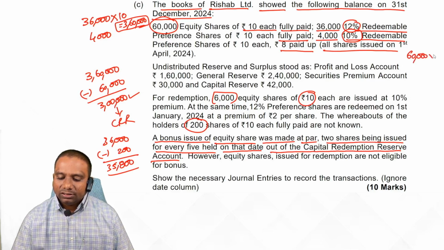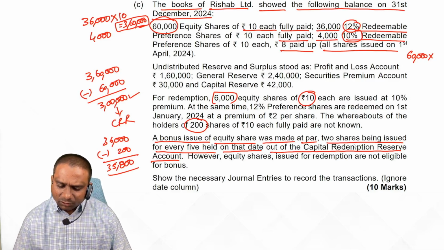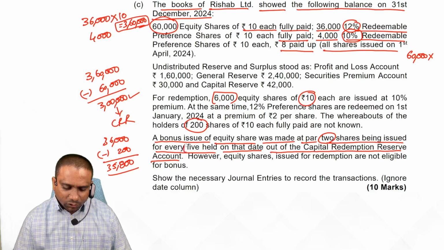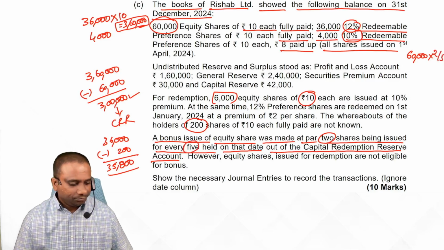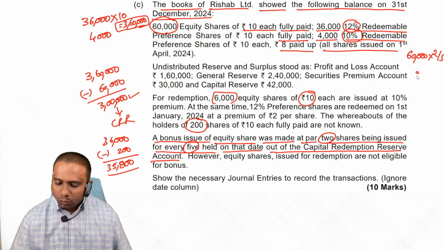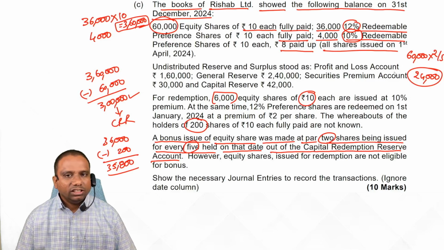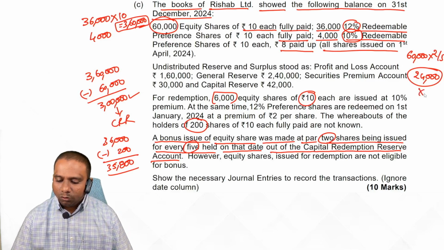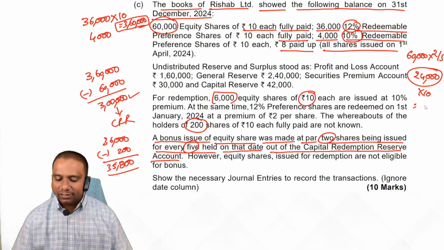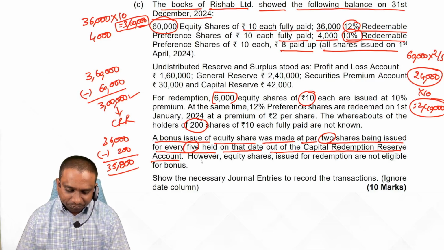Number of existing shares are 60,000 into what is the bonus share ratio? 2 is to 5, means 2 by 5. 60,000 into 2 by 5, total 24,000 bonus shares we issue. So for that, how much amount we need? 10 rupees each share. So 2,40,000 rupees bonus we need. Is it clear, students? Next one.